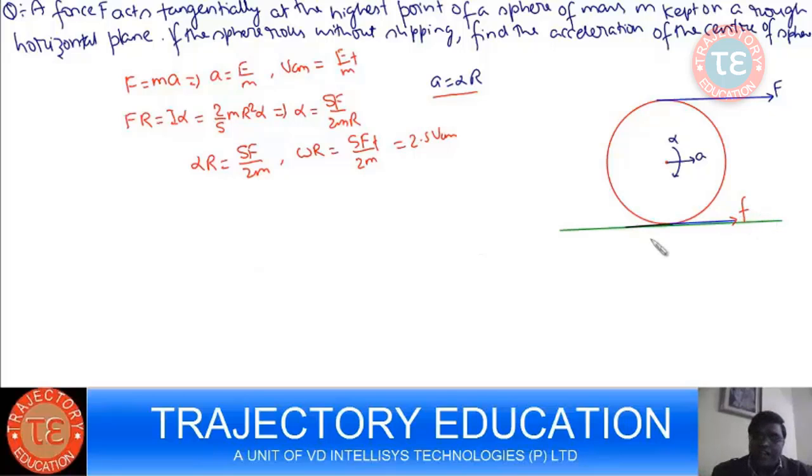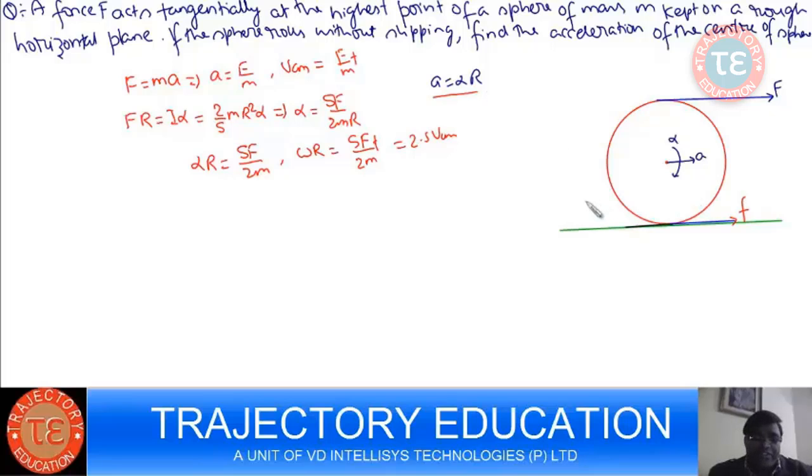Okay, so that's how you are going to find it out. In which direction friction will act will depend on in which direction this force is going to produce a tendency of slipping. So it produces a tendency of backward slipping, so a friction force will act in order to oppose this tendency, and this will act in such a magnitude and such a direction that the acceleration produced and alpha produced become equal.